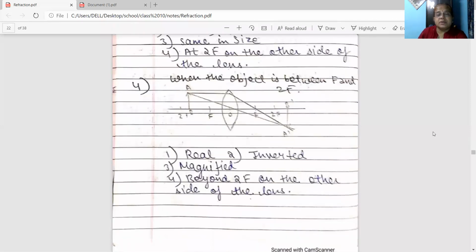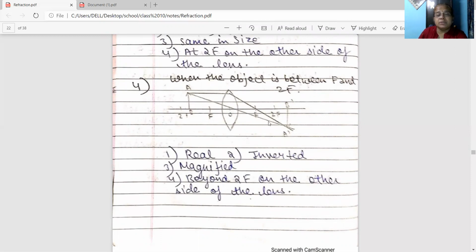Next case, when the object is between F and 2F. Let AB be an object. A ray of light parallel to the principal axis, when it falls on the convex lens, after refraction will pass through the focus. Another ray we can take is the one passing through the optical center.